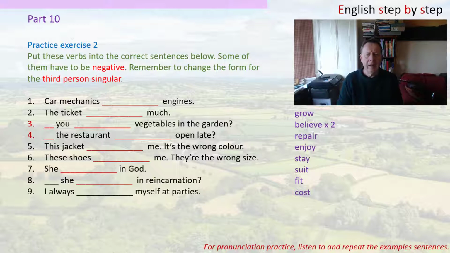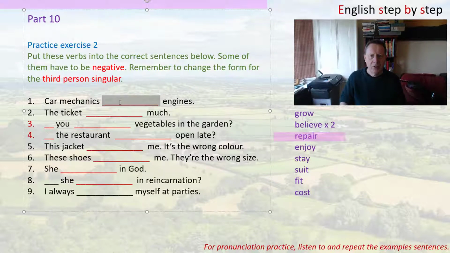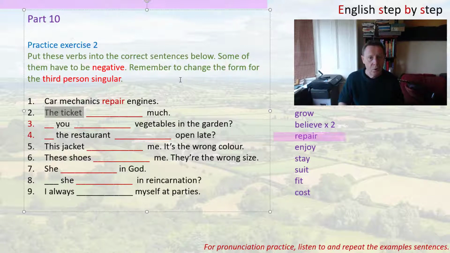Number 1, car mechanics. Well, if we're talking about engines, there's only one verb that fits there, which is repair. Car mechanics repair engines. And that's third person plural, so there's no S. Now the next one is third person singular, so we do need an S. So what is the verb? Now in this case actually we don't use the S because it's negative. If we have the word much at the end, that means that the grammar must be negative.